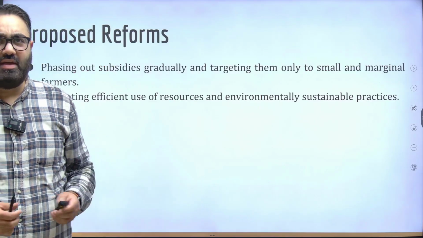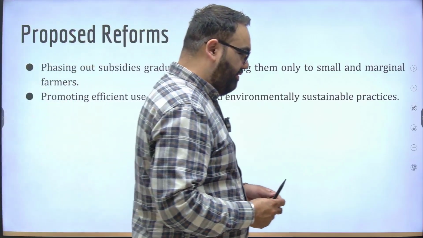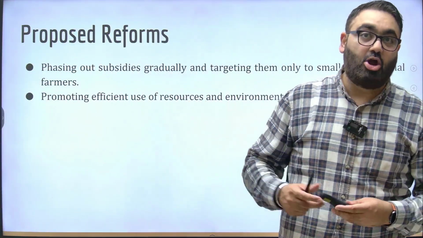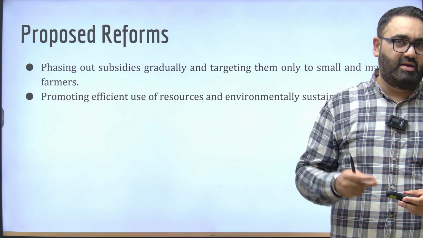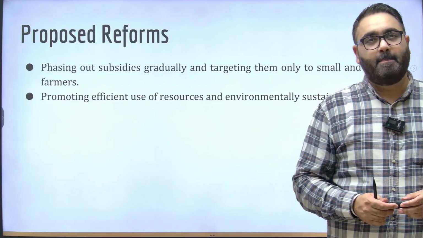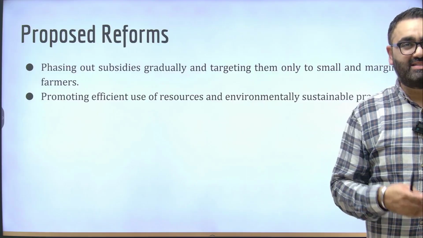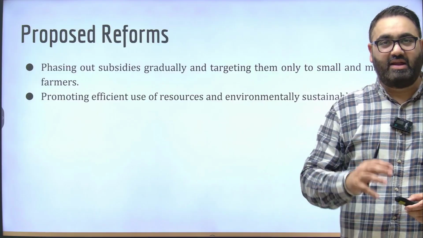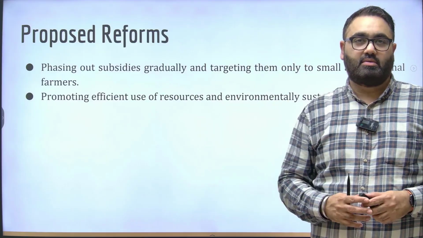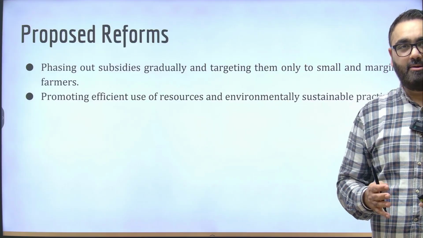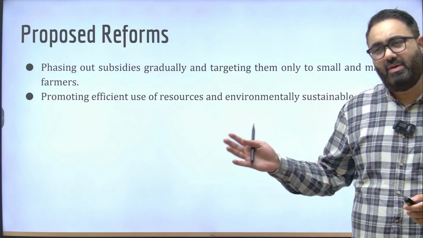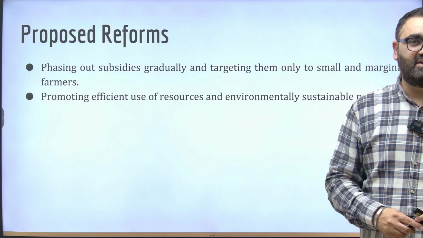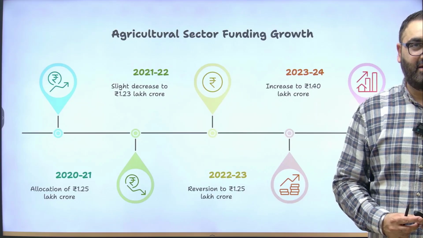These are some of the reforms that have been proposed. Phasing out agriculture subsidy, which the government is trying to do, making it more efficient. As I gave the example earlier, in the present context, the government has been able to reduce their subsidy bill considerably, and they're trying to bring it even lower. Food subsidy is by far the biggest ticket item for the government, and then we have the fertilizer subsidy. The government is trying to reduce that as well.